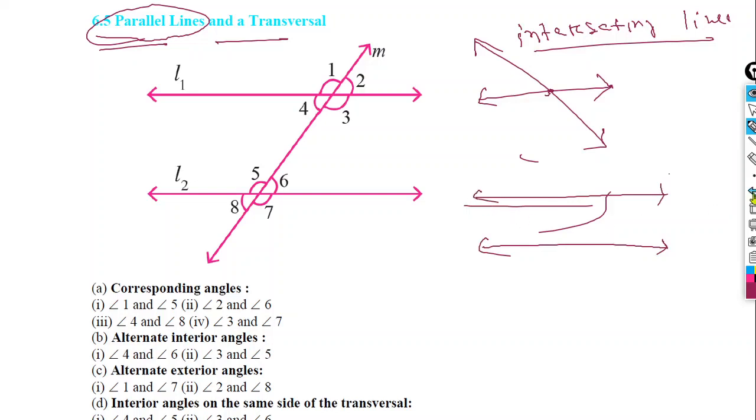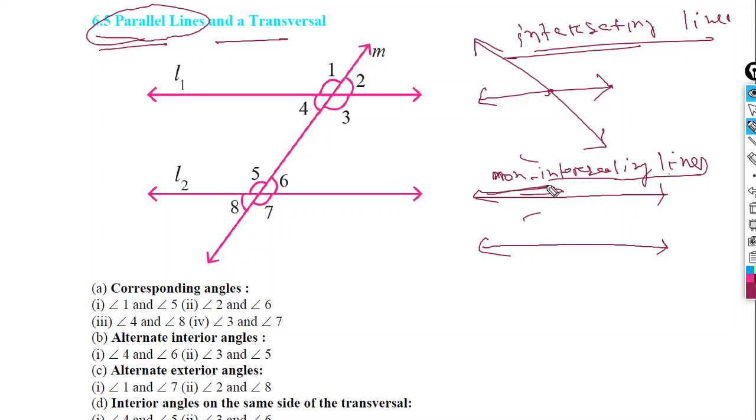We will call them non-intersecting lines. So there are two types of line, we can say intersecting lines and non-intersecting lines.